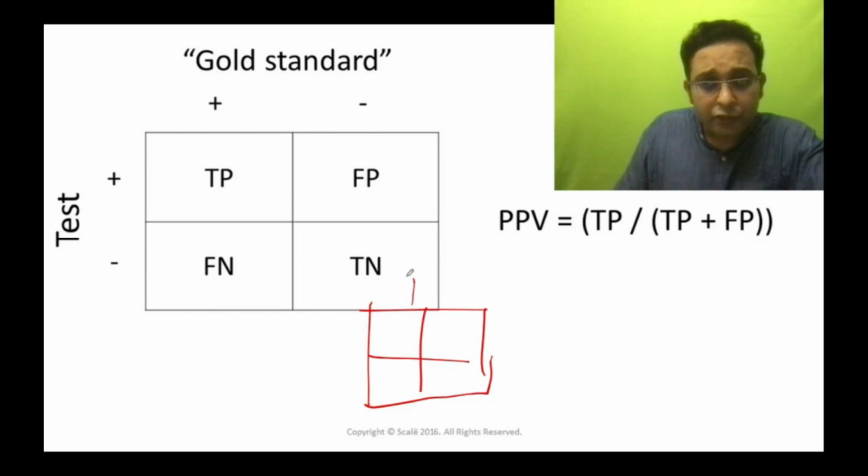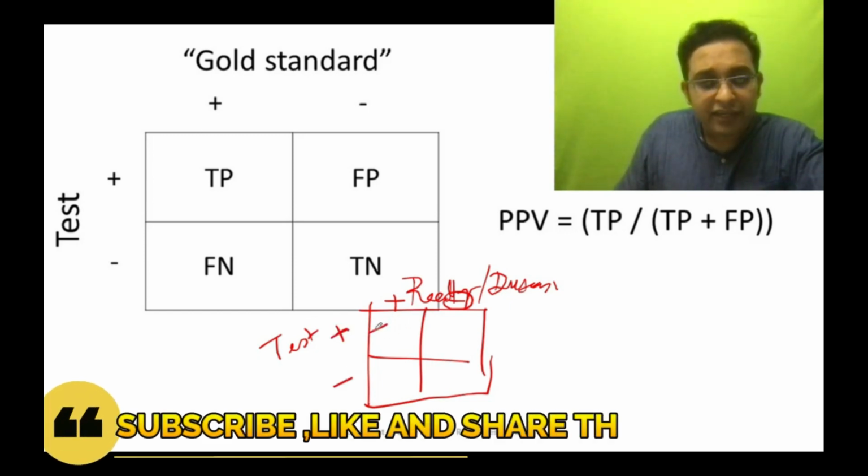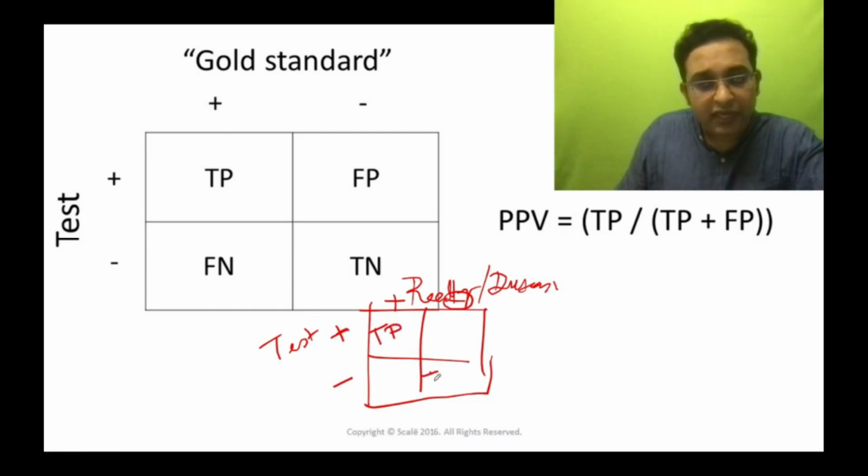And after that, in the top part of the table, just write reality, or the disease. In reality, the patient has a disease, whether it is present or not, and whether we as humans, doctors or technicians, are testing for the disease and getting it as positive or negative. So if the patient has a disease and we get it as positive, then it's true positive. And if the patient does not have a disease and we test and rule out the disease, then it is true negative.